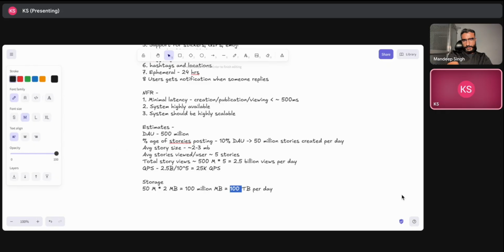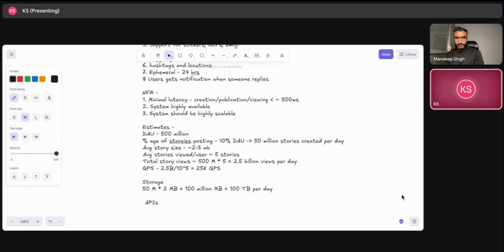Anything? Oh yeah, on the estimation size, it's okay. We can discuss during the architecture. Let's go into the basic API flows, like API designs and everything. I would like to discuss that also here.